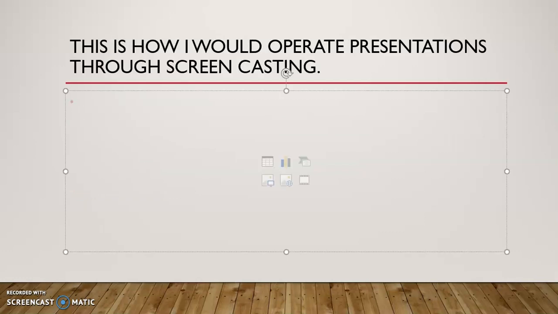This is how I would operate presentations through screencasting. I know that the topic was on presentations, but this approach shall definitely help out students with their public speaking skills. I know from personal experience that presenting for the first time may be intimidating, and there's going to be times for many students that they're going to blank out and get stage fright and forget all the information that they had planned.